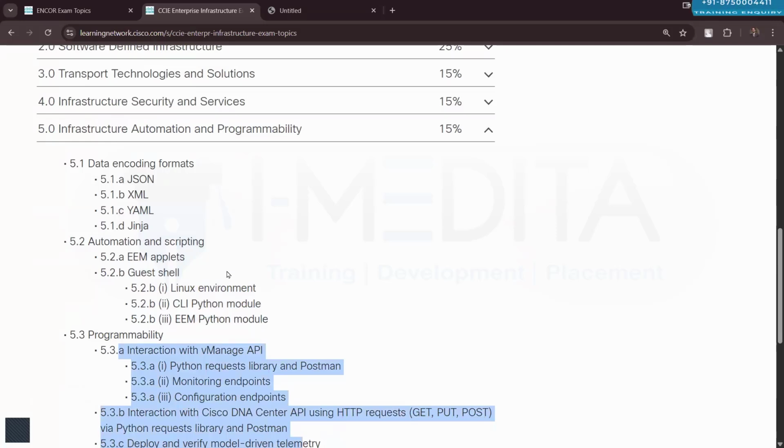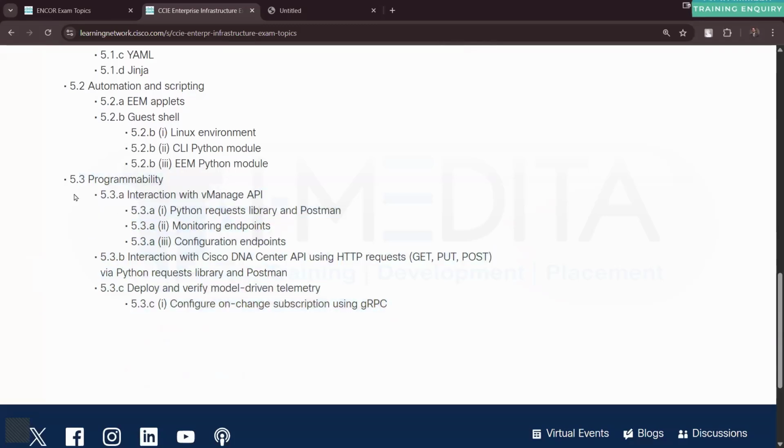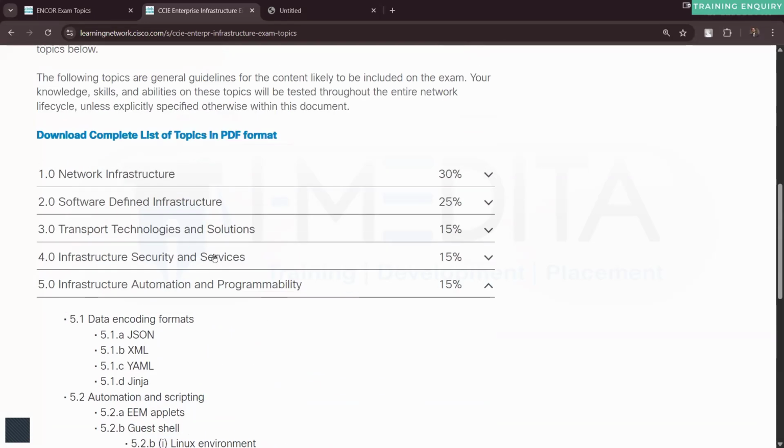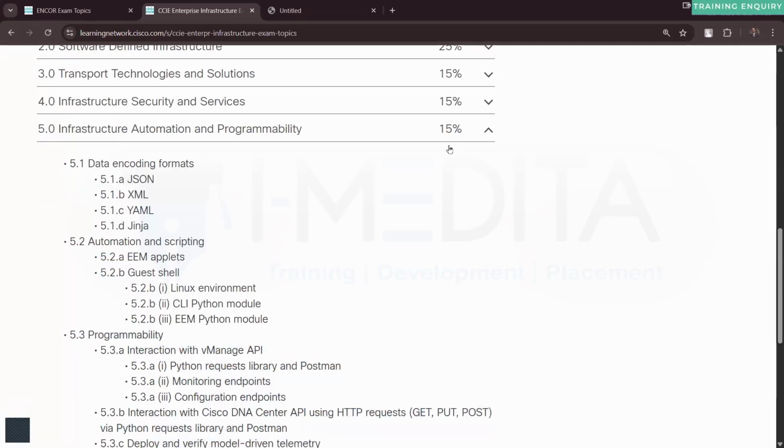At the very end of the content, if there is some time left, I can definitely talk about EEM and guest shell. I can tell you the formats of the data in JSON and XML, but mostly this section is delivered in a video recorded format, because all these things will make more sense when we have gone through the SD-WAN classes and the SDA classes. So it does not make any sense at the moment to cover this topic along with the routing content. This content is covered at the very end, mostly in a recorded session format.